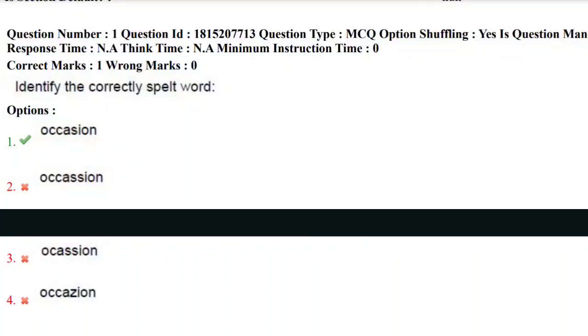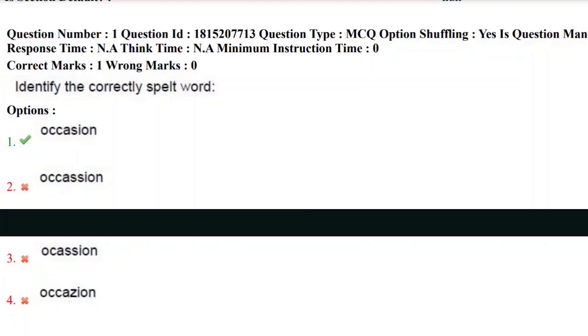And here we have the 2023 MA English entrance exam question paper. Here we have the first question. Identify the correctly spelled word. Yes, here the question is on spelling. We need to find the correctly spelled word. The correct answer here is the first option, that is occasion.